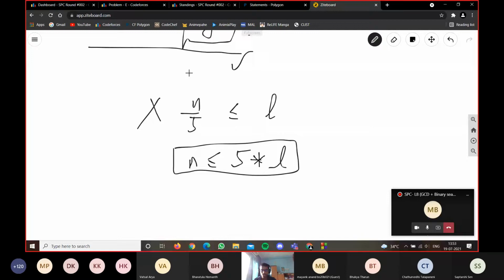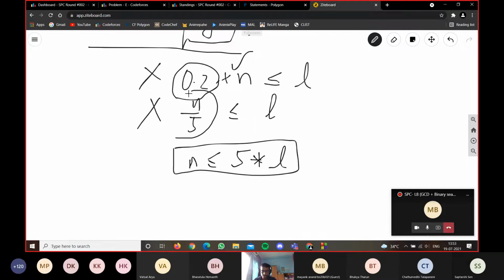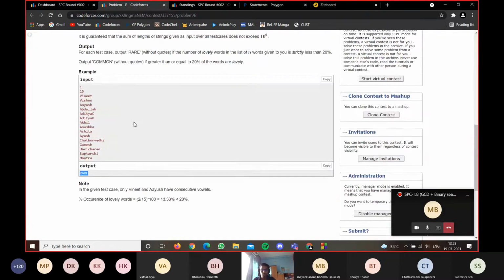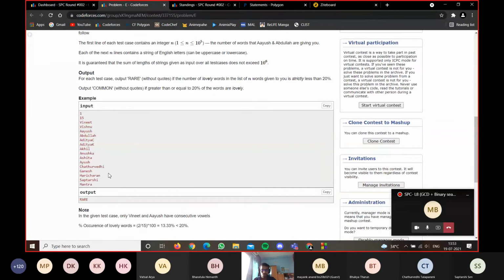Try to avoid 0.2 into n as well. Even if you use float or double for n, L, and all the variables that you use, try to avoid this because of how it is internally represented. Wherever you have division, take the LCM and multiply it on both sides. I hope that provides you a method of how to solve this problem.